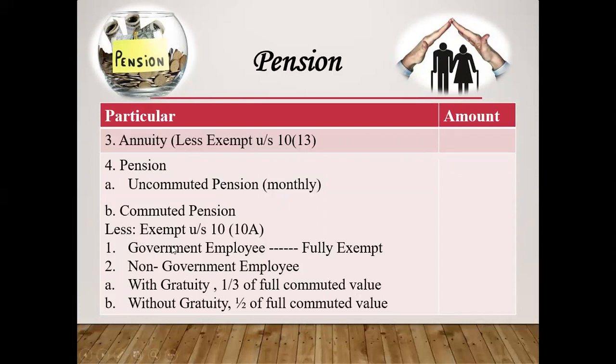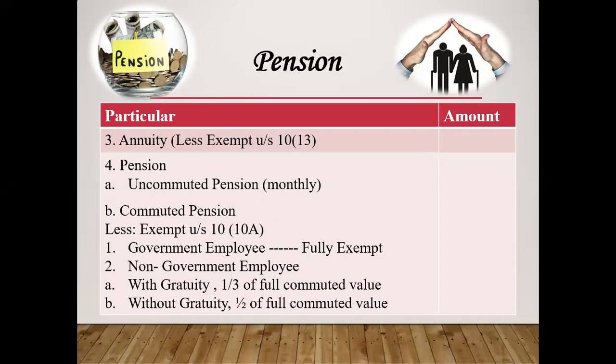We have an exemption for this under section 10 subsection 10A. Number 1, if a government employee receives a pension, it is fully exempt. But if a non-government employee receives a pension, then the exemption will be as follows.